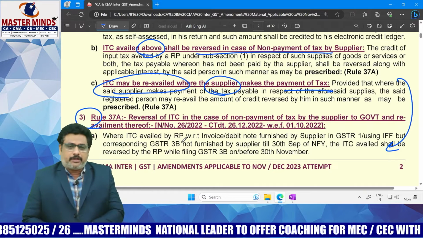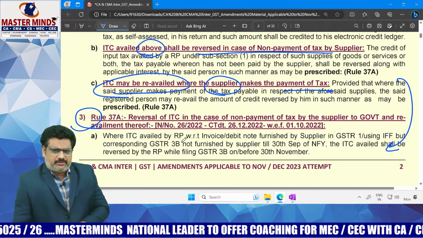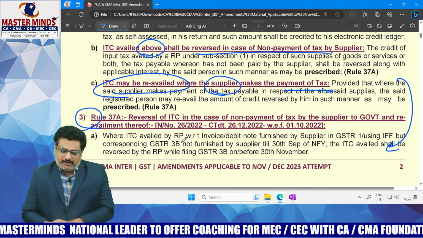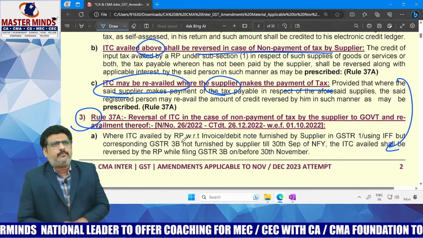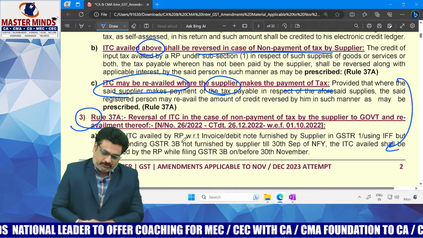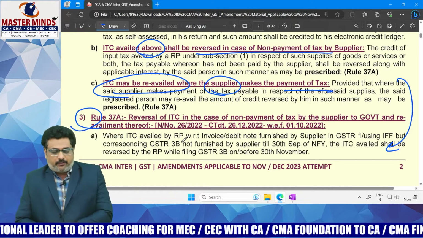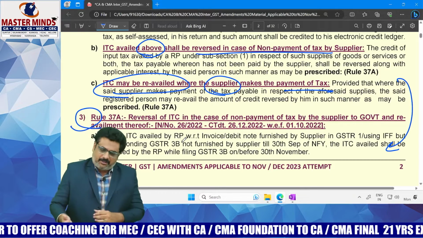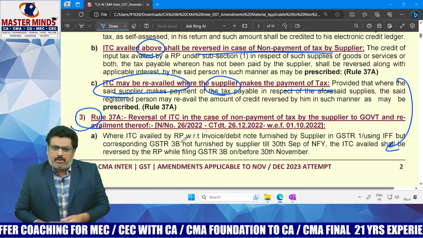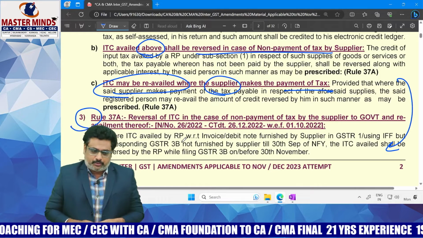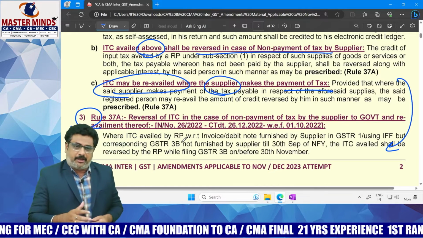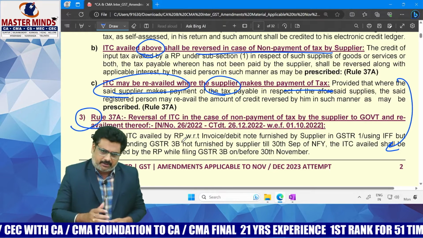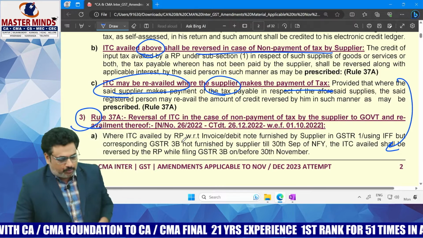If you observe section 16 subsection 2, the recipient can avail the ITC on the inward supplies or purchases only when the tax has been paid by the supplier. The payment can be made either in cash or by utilizing ITC, that is a different story. But the amount needing to be paid by the supplier is one of the conditions prescribed under 16(2).